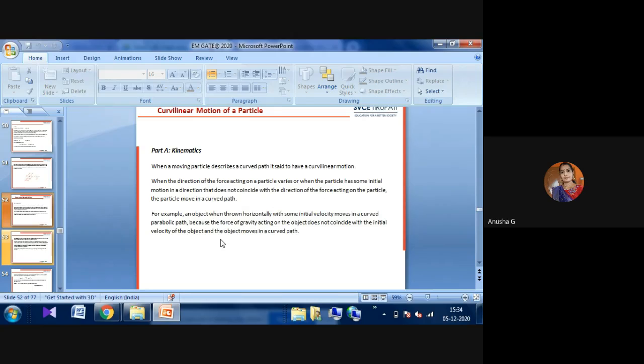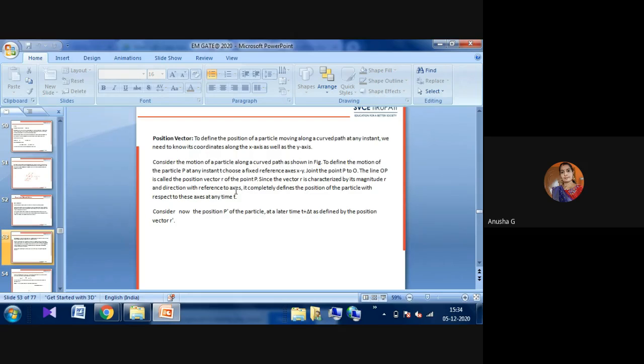Suppose you want to throw a stone straight, but what will happen? It will take the form of a curve, and due to the gravitational force, it will come towards the ground. That is one of the curvilinear paths, and one of the examples for kinematics.